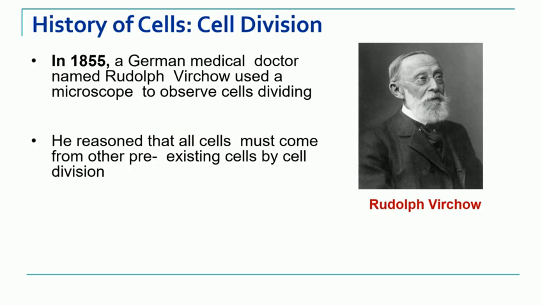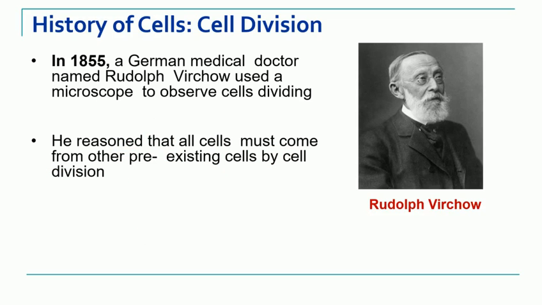Now in 1855, a German medical doctor, Rudolf Virchow, used a microscope to observe cells dividing. So he was the first one who could observe cell division. He said that all cells must have come from pre-existing cells by the process of cell division.